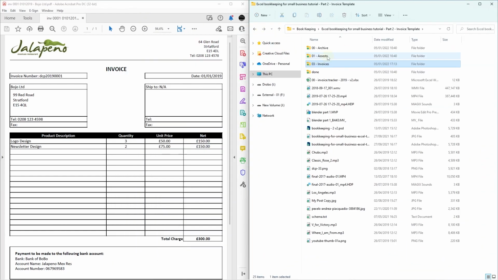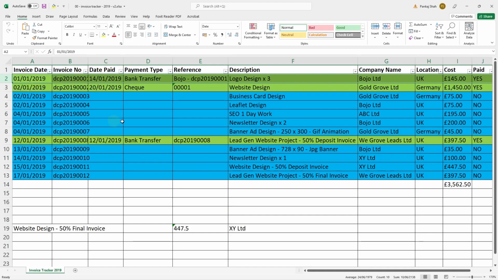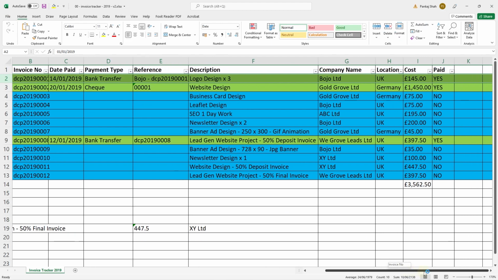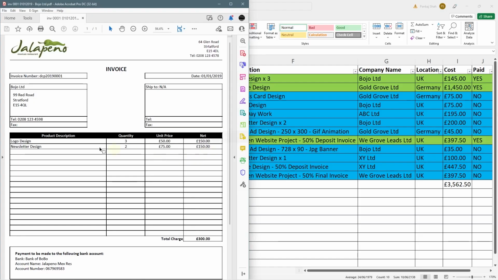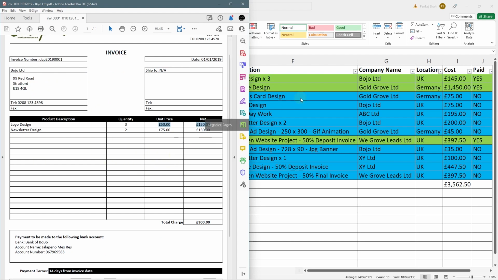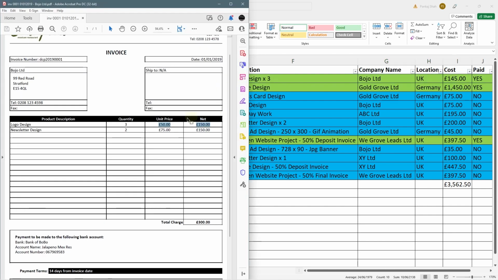And if we go back to the first tutorial, we'll notice in this spreadsheet, if we open it, the company was called Bojo Limited, and the total amount was 145, right? Something like this. Like for 3 logo designs, here it is 145. So in this invoice that we designed, we have the 3 logos there, right? It just happened to be a different value. I think this one, yeah, we just made up this invoice, the amount in there. It's just fictional information, but typically you would take the exact information from your spreadsheet here, and you would add that into the invoice here, so you get the correct total amount.